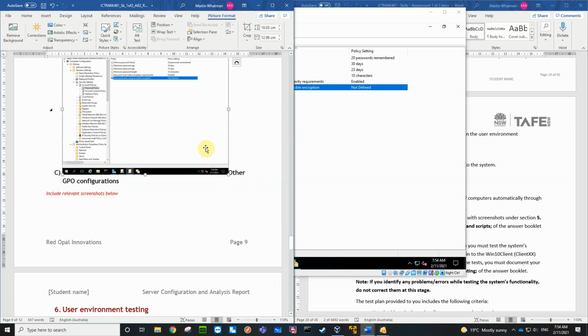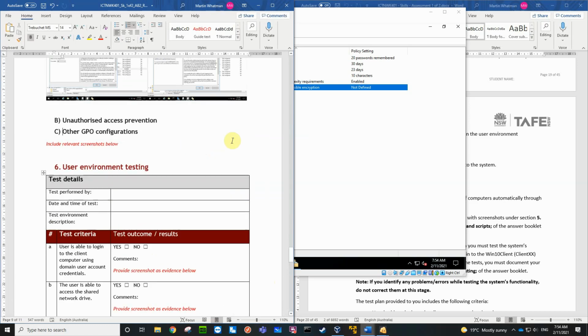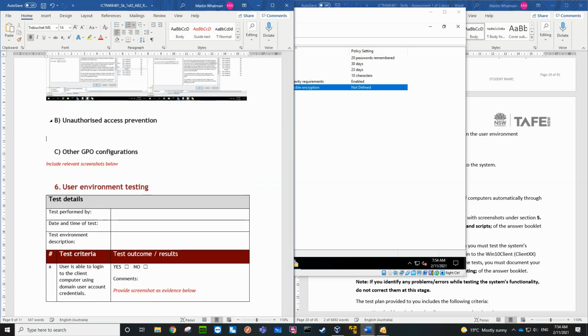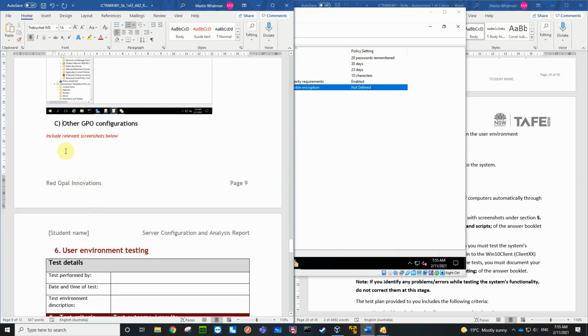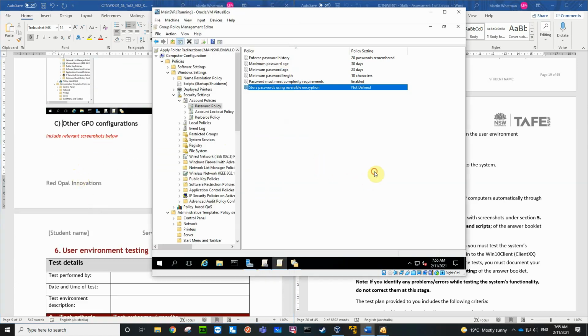Let's go cut. Let's put it there, Control V. Yep, that's better. And so this is our other GPO configurations.